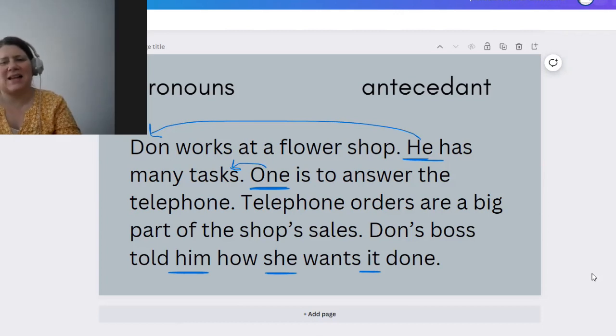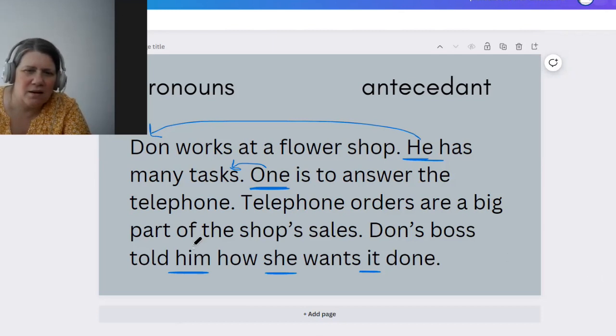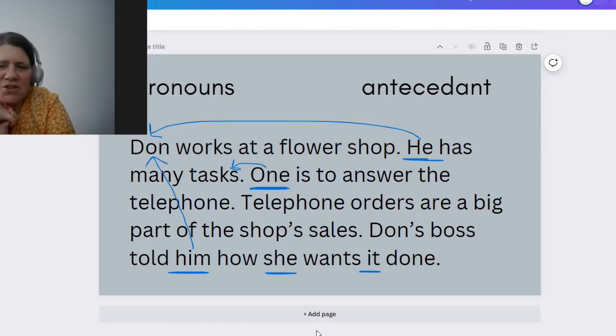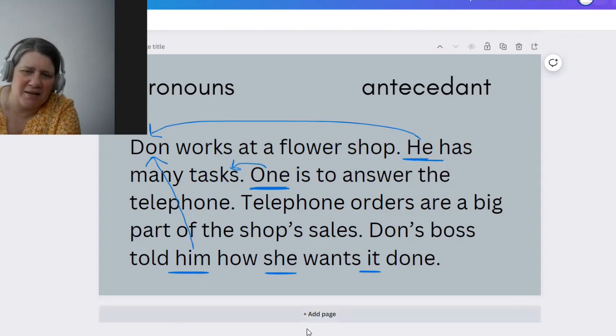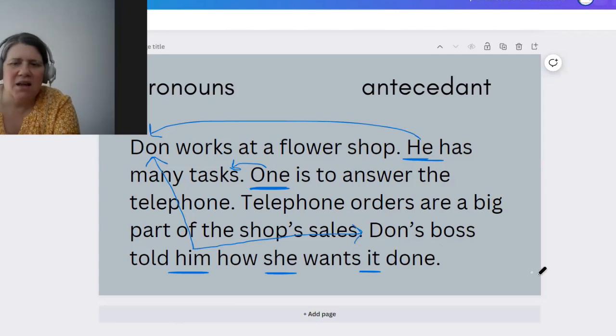He has many tasks. One is to answer the telephone. Telephone orders are a big part of the shop's sales. Don's boss told him. Who is him referring to? It's referring to Don. Don's boss told him, and we could say it's referring to this Don right here. It's the same person, right? Told him how she wants it done.